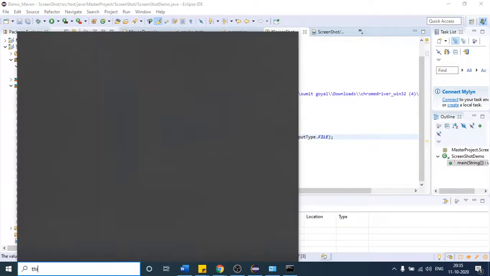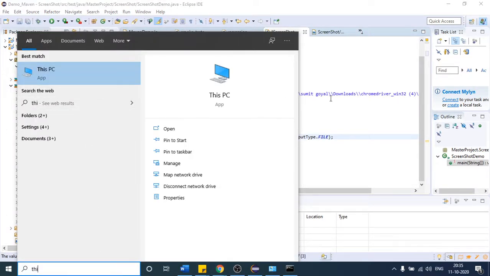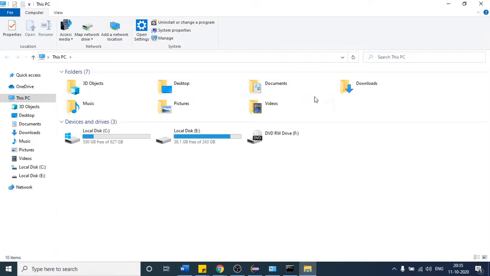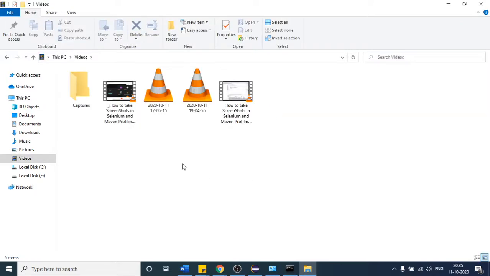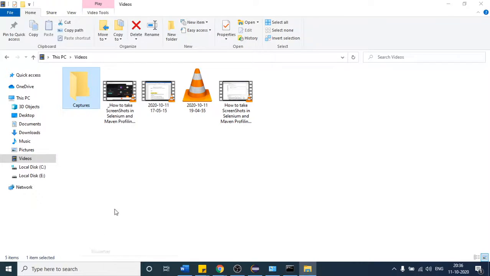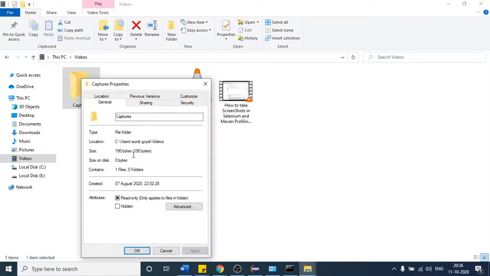Suppose I want it in this videos folder. I already have other videos as well from the other batches. So if I want to get the screenshot here, let me copy the path later on.